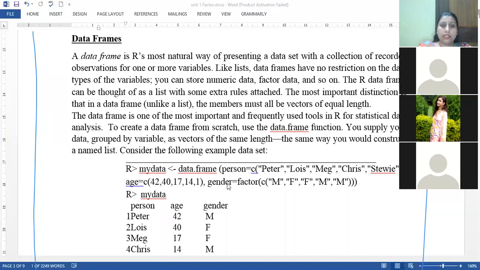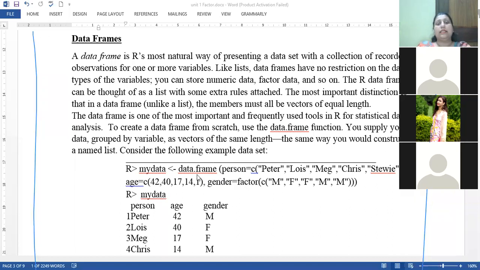To denote gender, we take a factor vector. When we studied factors, they are basically vectors which group together similar kinds of data. Here we have two factors: one factor is male and another factor is female. So we enclose male and female in a vector, and we denote it as a factor.